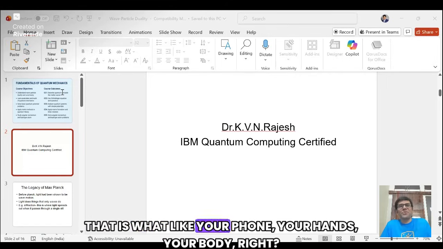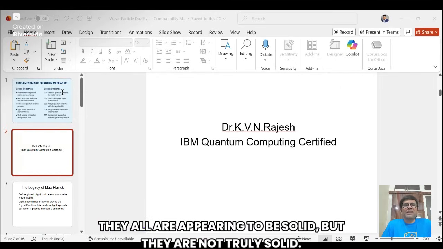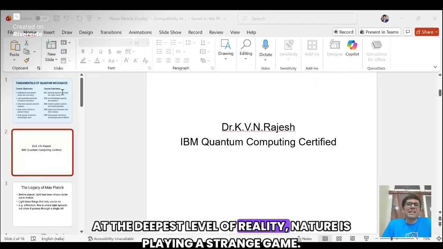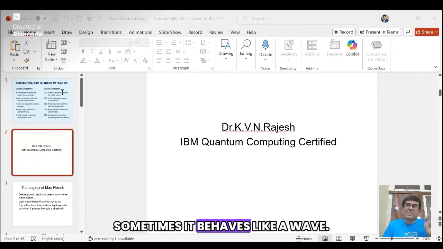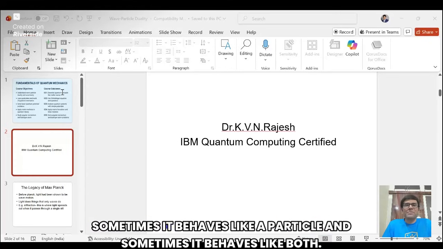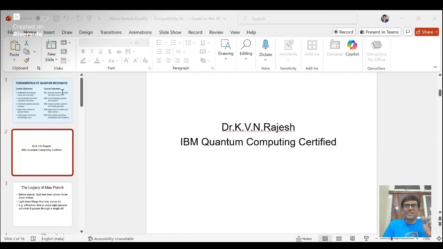They all are appearing to be solid, but they are not truly solid. At the deepest level of reality, nature is playing a strange game. Sometimes it behaves like a wave, sometimes it behaves like a particle, and sometimes it behaves like both. This is not philosophy, this is not imagination, this is real physics.